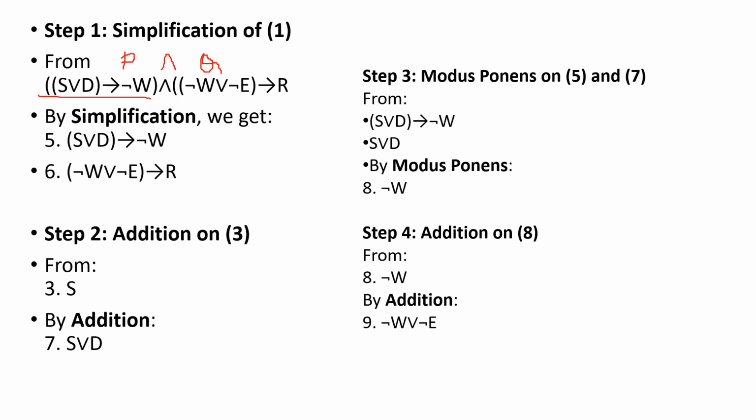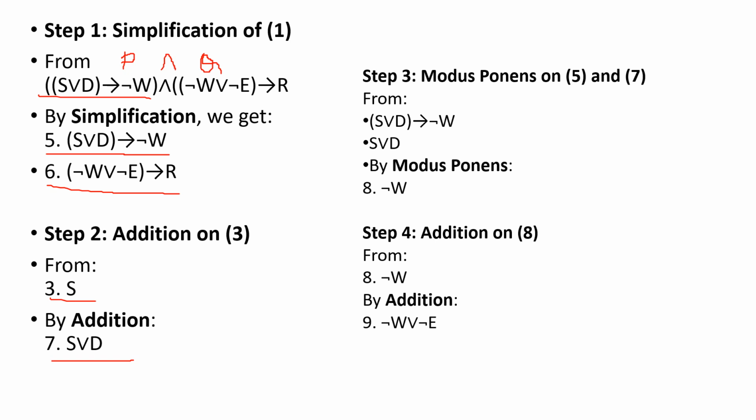So here I am doing the same thing. By applying simplification, I am getting the fifth point, that is P: S or D implies not W. Then I can write Q is true, so it will be not W or not E implies R. Then according to our given facts in the knowledge base, there is a third one, that is S. So we can do the addition. Addition, I am writing S or D. I can write any symbol because here I am not bothered about whether D is true or false. Anyway, S is true, so that means S or D is also true.